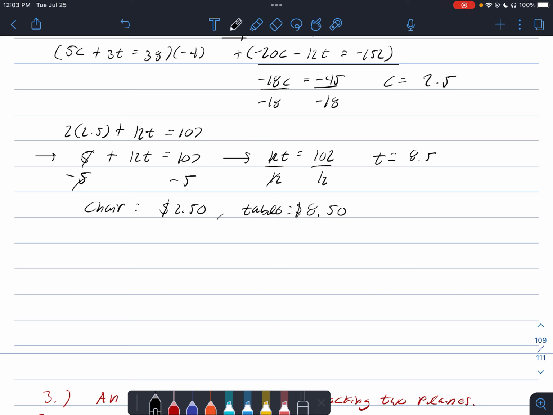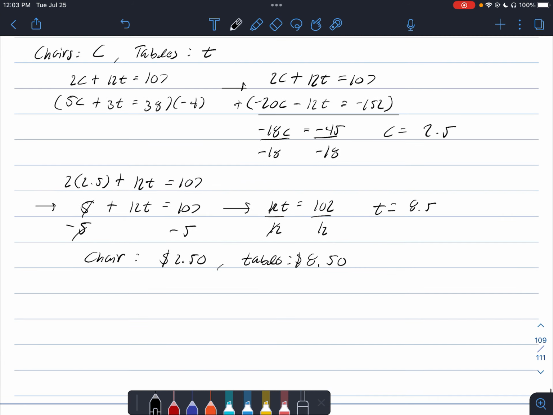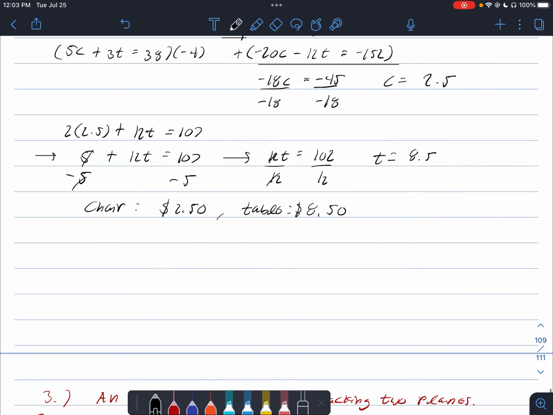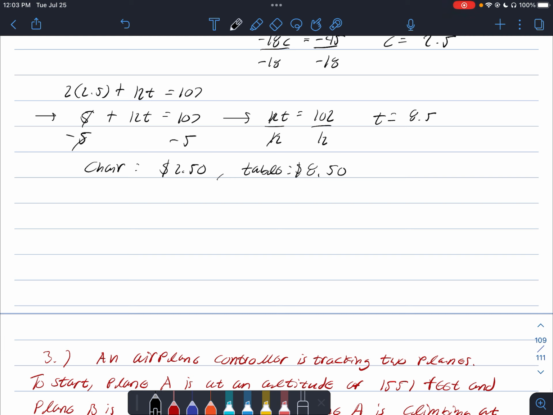$8.50. Okay, another sanity check here. They're both positive, so everything looks good there. And the table costs more than the chair, just like we expected it to. So this is an answer that makes sense. That's something you should always be checking: that your answers actually make sense given the real world situation.